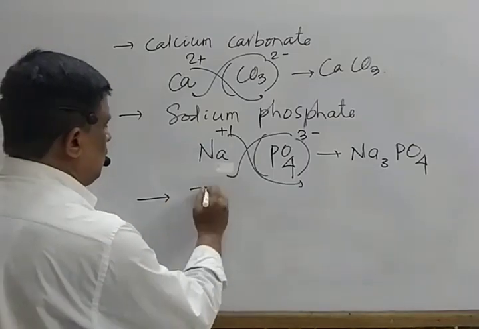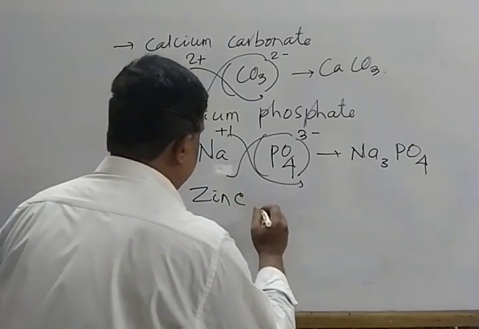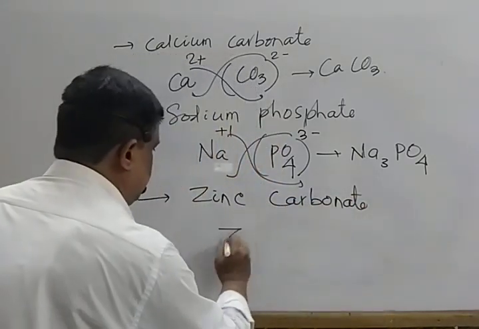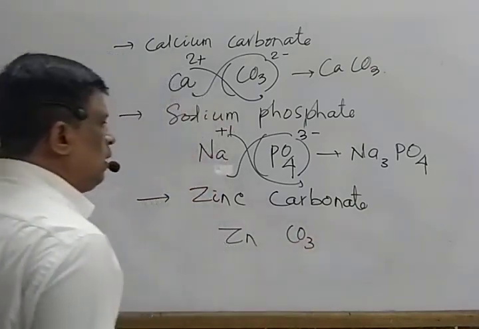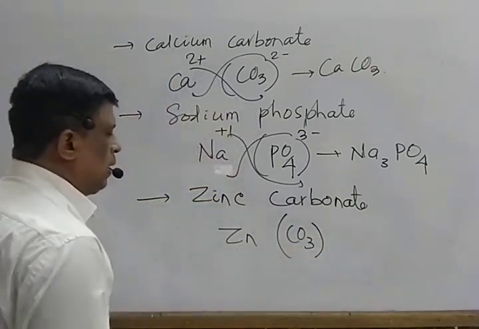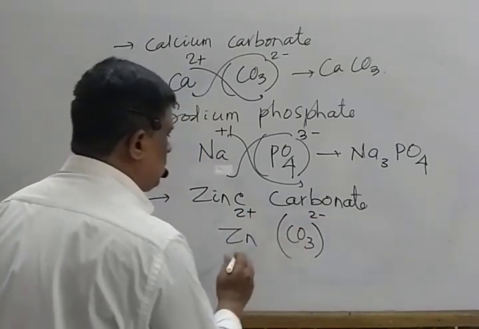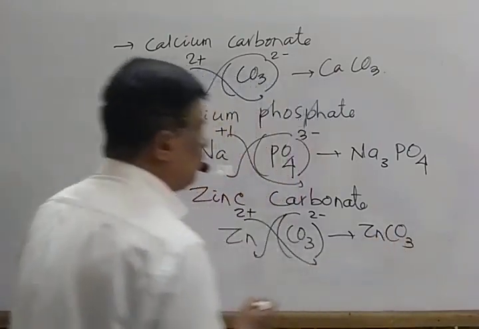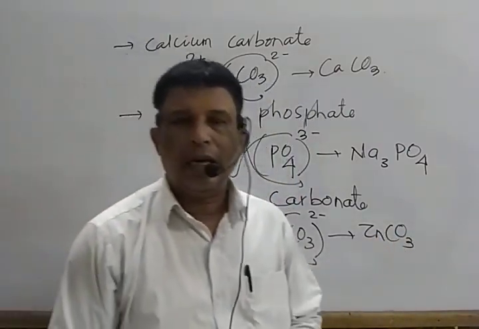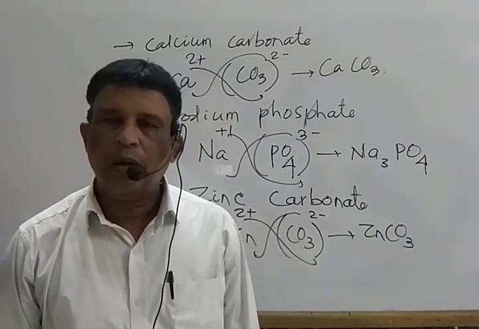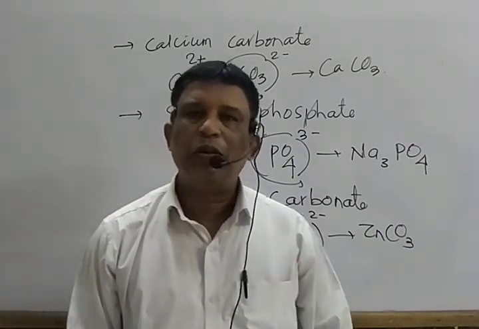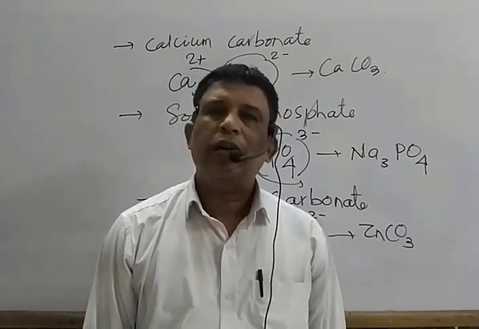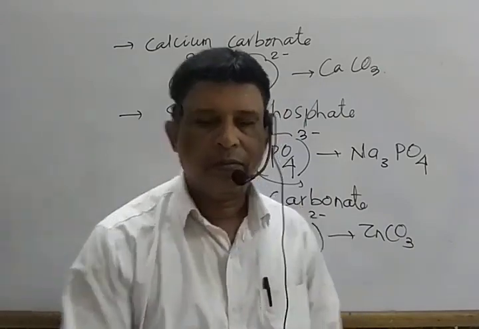Next, zinc carbonate. Zinc Zn, carbonate CO3, compound radical, put it in bracket, 2 plus, 2 minus, take a common, then crisscross, ZnCO3. These are some simple examples of writing the formula. Next, we will discuss what is chemical equation and how to write the chemical equation.